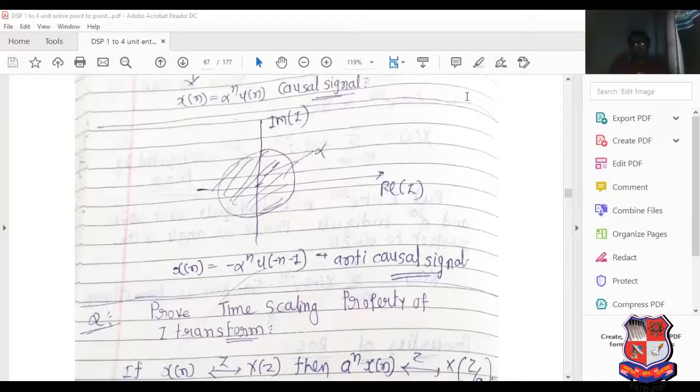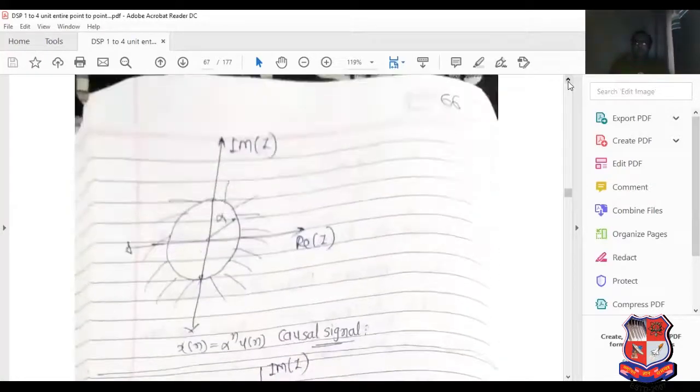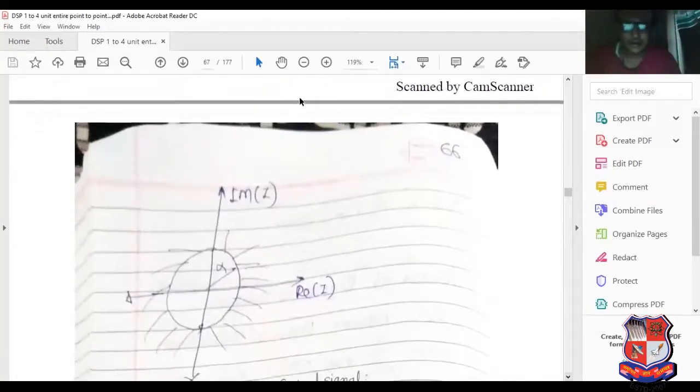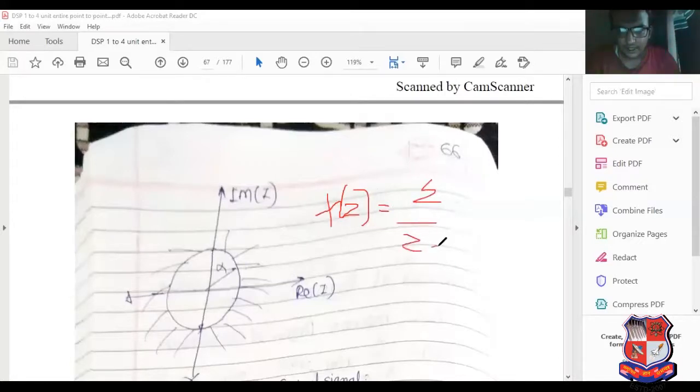Now, what is the actual meaning of ROC? I have written here one equation, x of z equal to z upon z minus alpha.